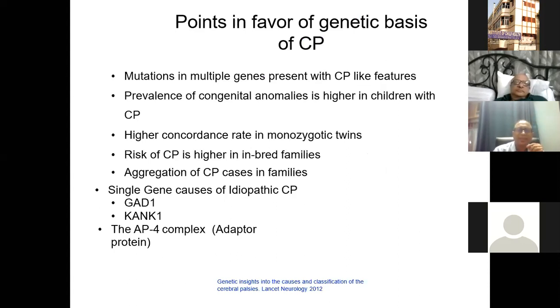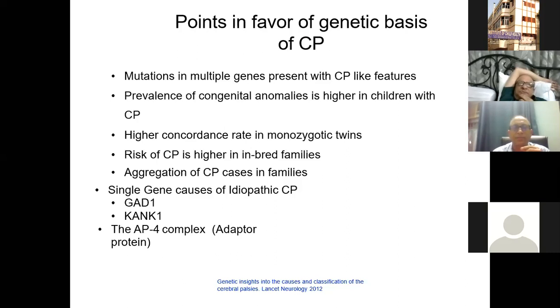Now, genetics and cerebral palsy. Well, in one slide, all I can say is that there are certain points in favor of a genetic basis of cerebral palsy. What are these? Mutation in multiple genes present with CP-like features. Number two, prevalence of congenital anomalies is higher in children with cerebral palsy.